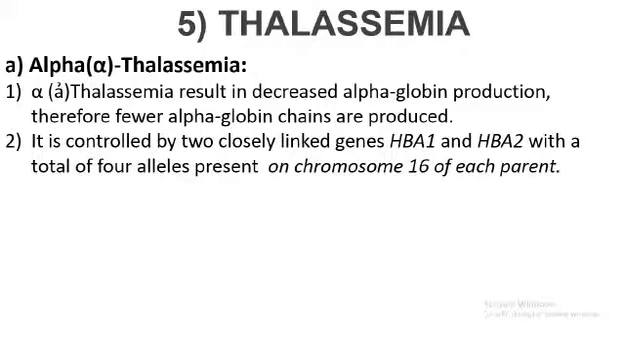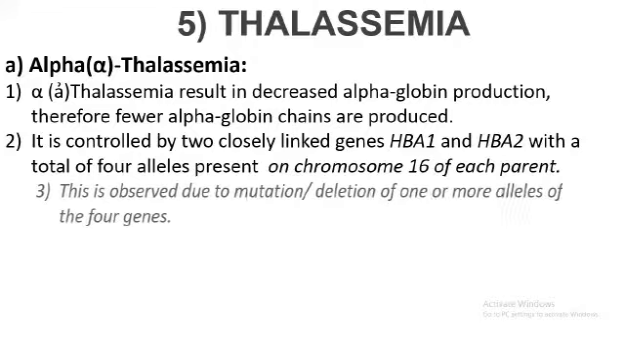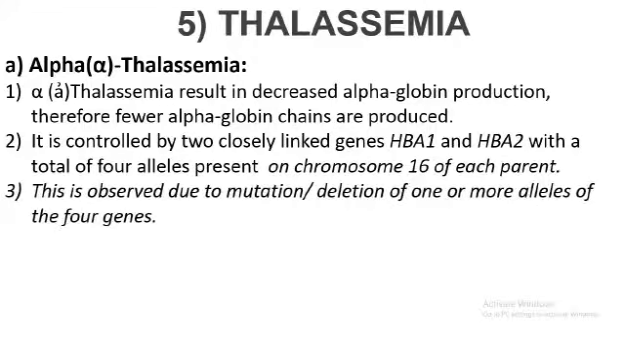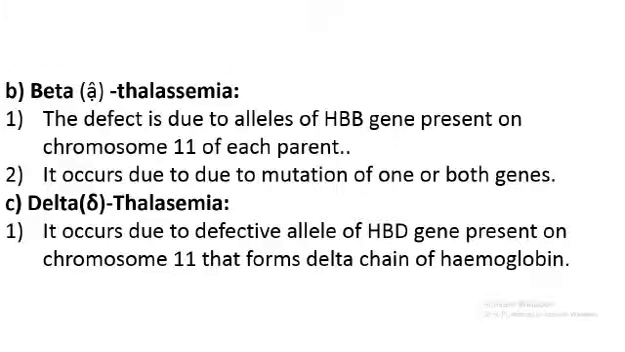So how is this caused? This is mainly the alpha chain, which has two chains. They are controlled by the genes HBA1 and HBA2 having 4 alleles, and these genes are present on chromosome 16 of the parent. So if these genes undergo mutation or if these genes are deleted, then alpha thalassemia is going to be caused. So now let us come to beta thalassemia.